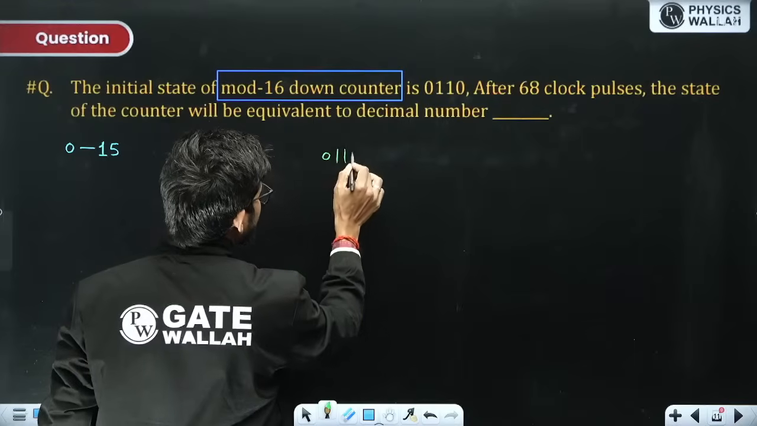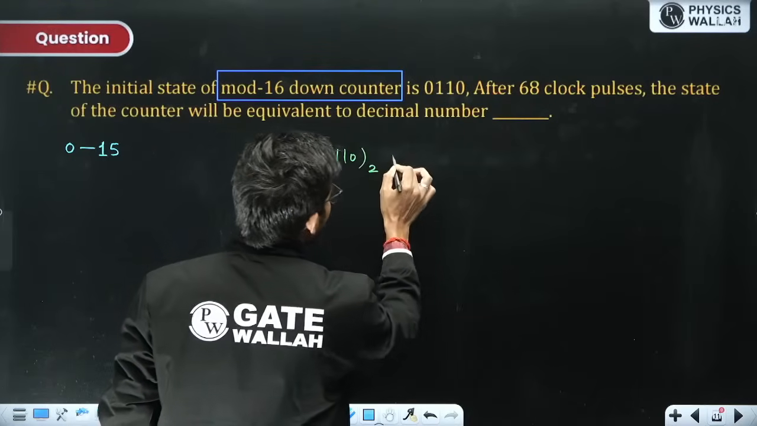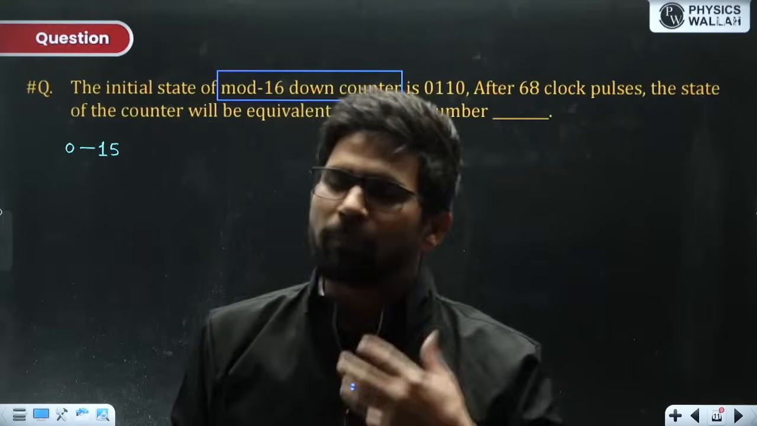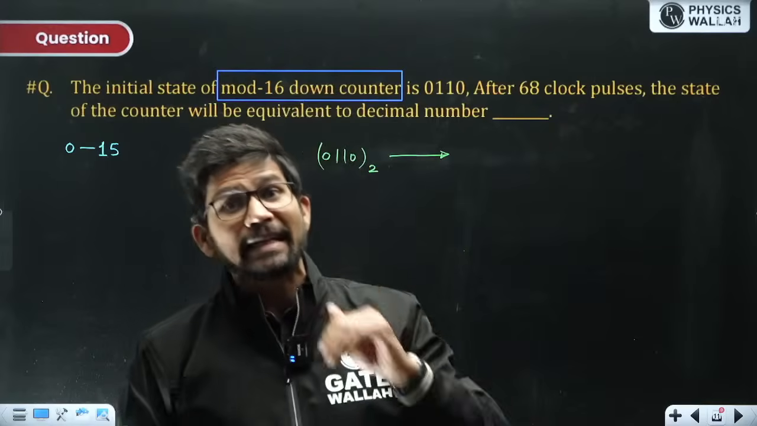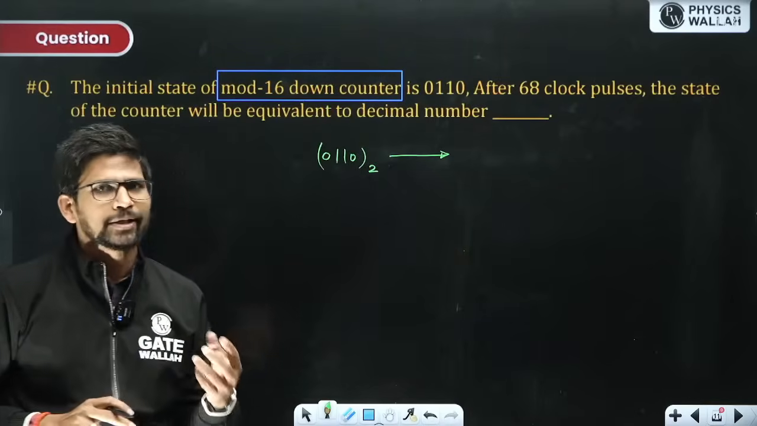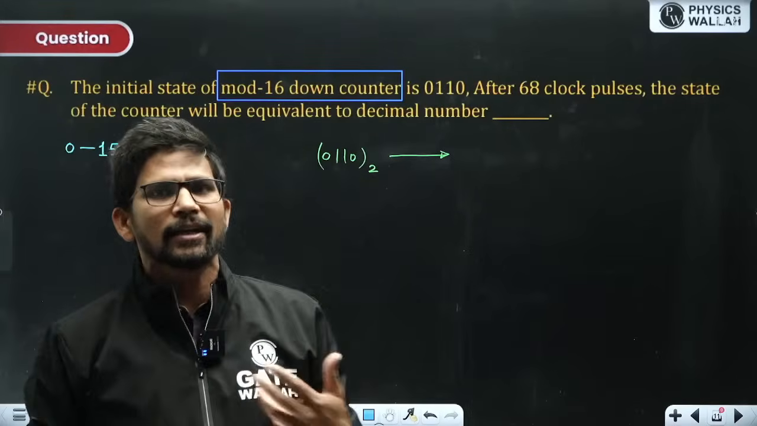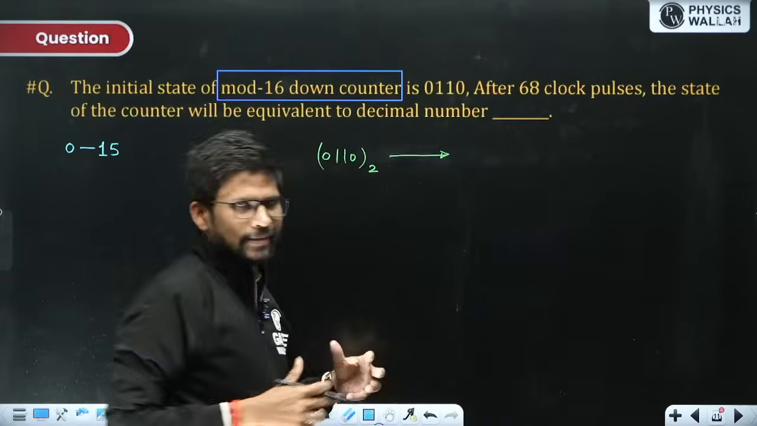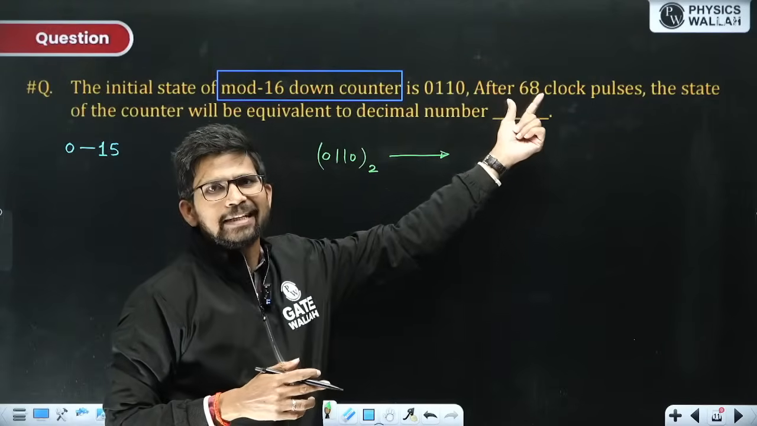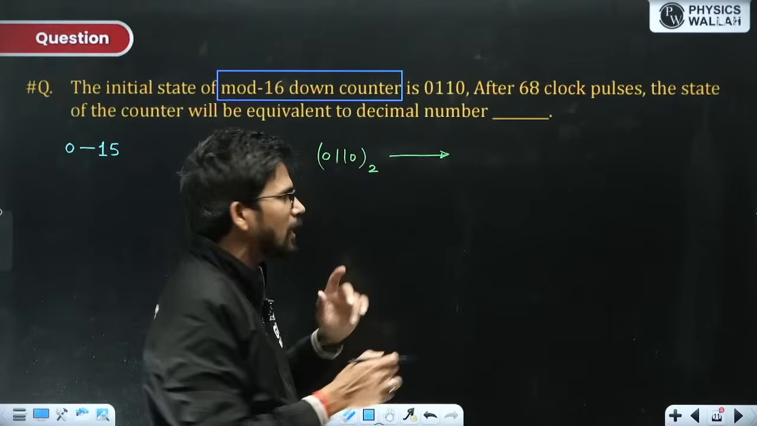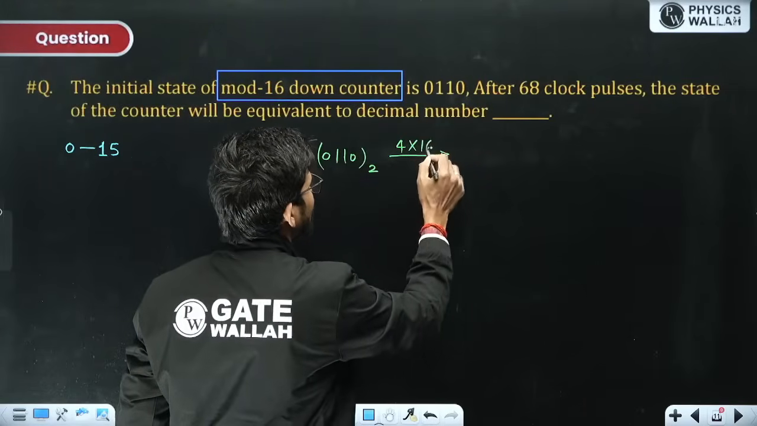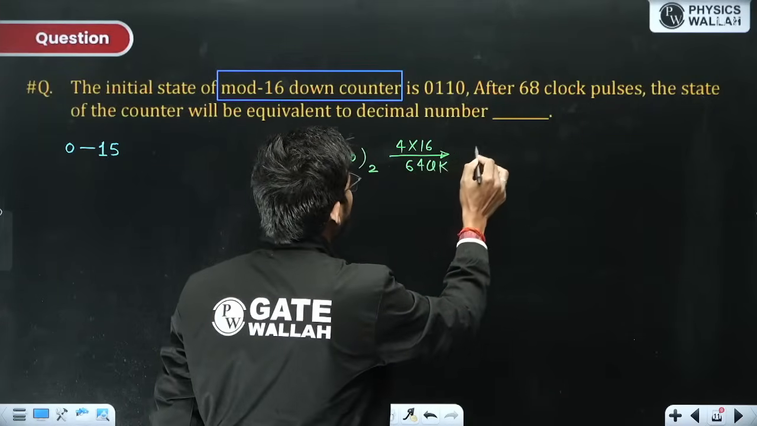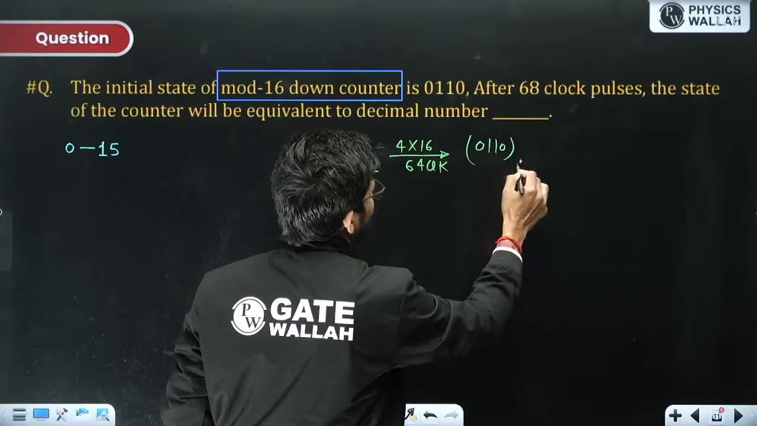So the starting state is 6. Now the mod number is 16, and I have already told you, after mod number of clock pulses, or an integer multiple of mod number of clock pulses, you will always be at the starting state of the counter where you started from. Now you started from 6. Now, what is the integer multiple of 16 in 68? 4 times 16, that is 64. So after 64 clock pulses, you will be at the starting state where you started from.